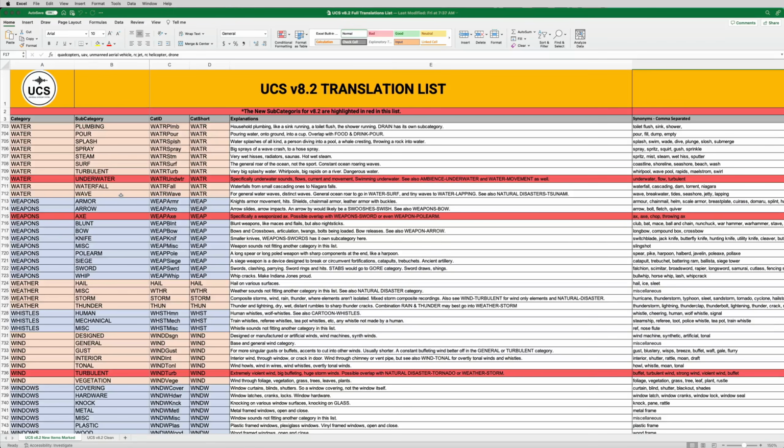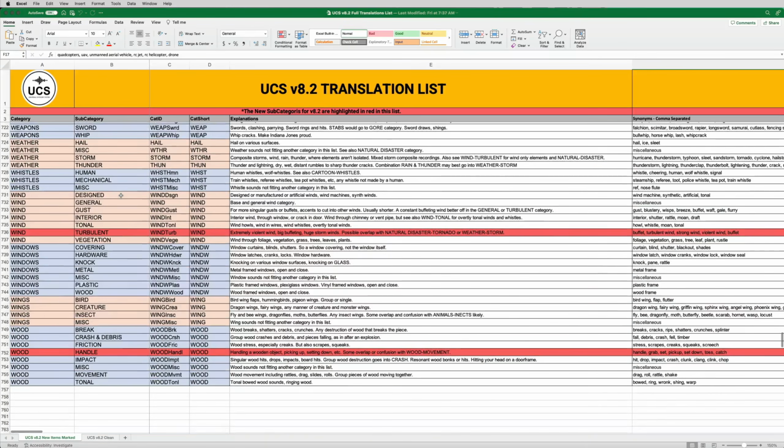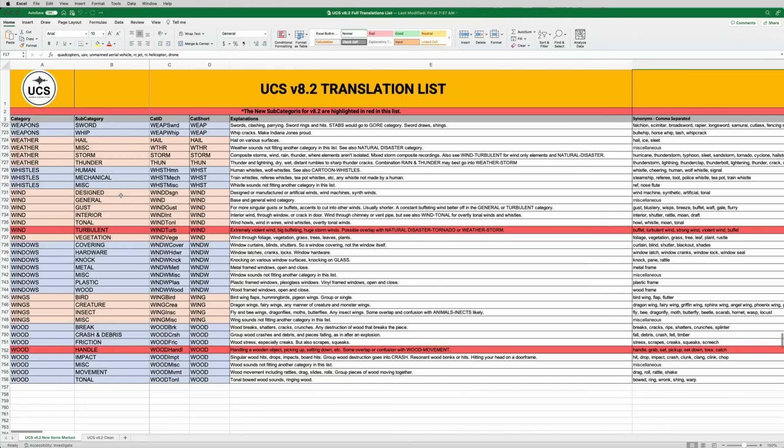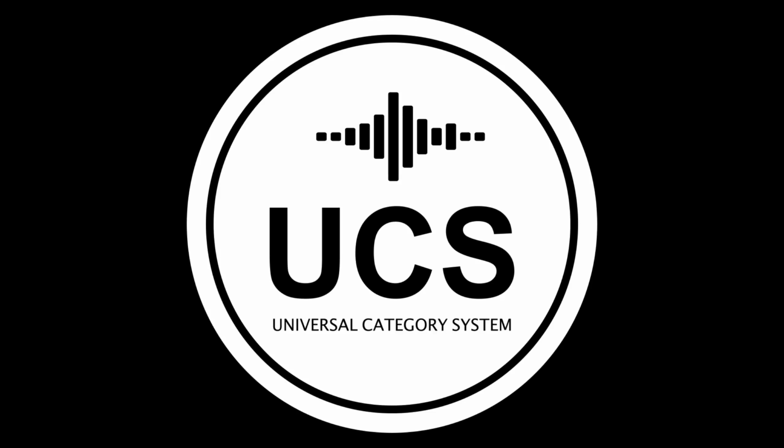Weapons axe was requested, slightly different than a sword. Wind turbulent is one that I've added as well. Again, the idea here is, you're doing something like a dust devil or almost like a tornado, but doesn't quite fit in tornado, just a very, very violent sounding wind. And lastly, handle gets added to wood. So that's it. It's really not that bad. Again, a lot of these expansions are in these material categories in an attempt to make them more consistent with each other. And the handle subcategory was certainly added into a dozen or more of these. So I think that's it.